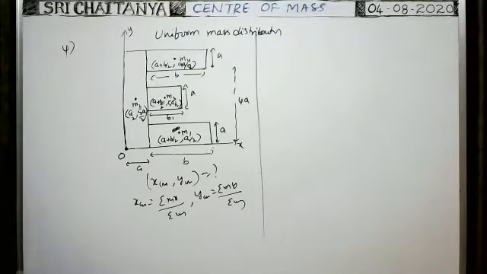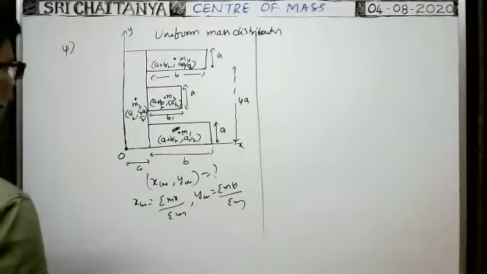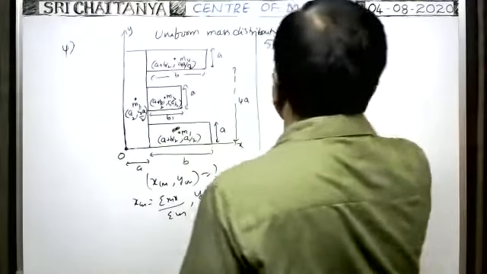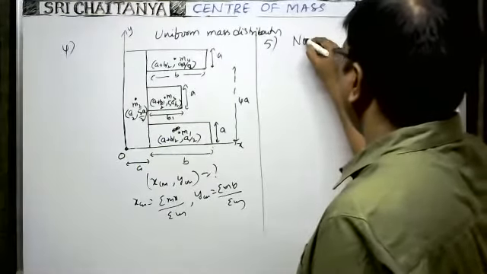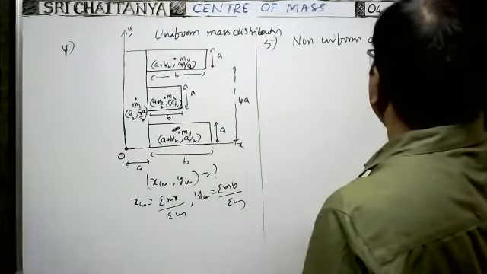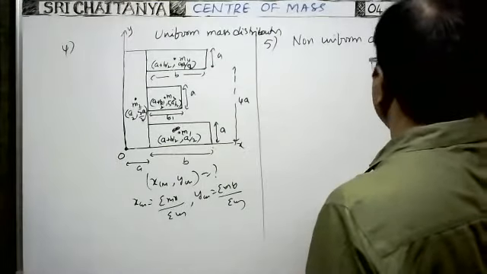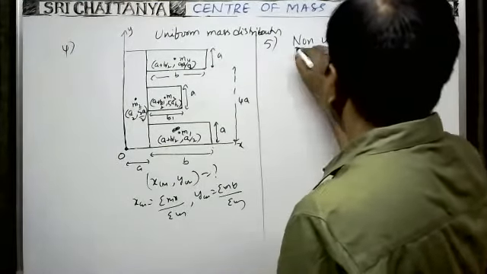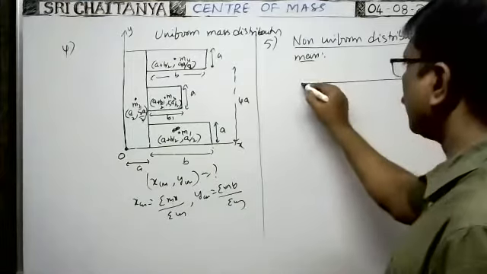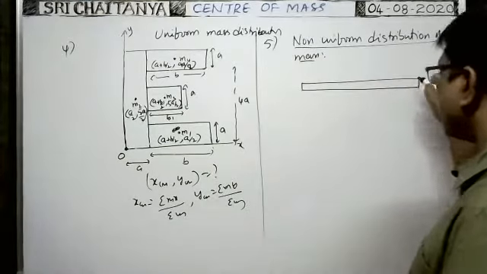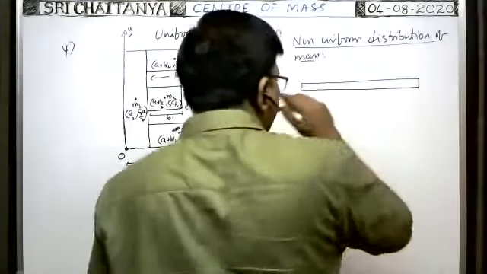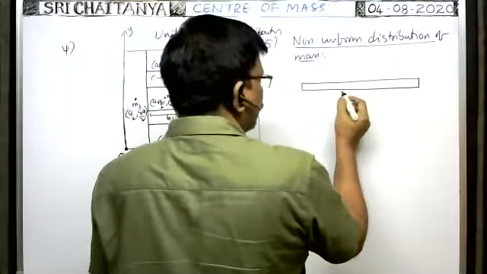Next, in case of non-uniform distribution, fifth one. In case of bodies having non-uniform distribution of mass, suppose there is a rod. Very, very important point. It was frequent. Based on this concept, frequently they are asking the center of mass concept. Here, this is the rod having non-uniform distribution of mass.